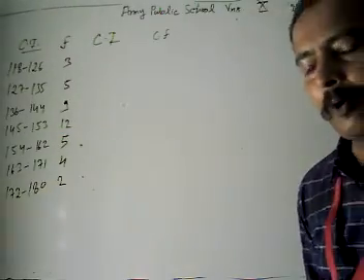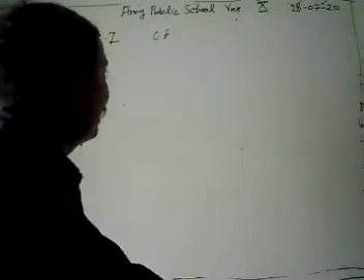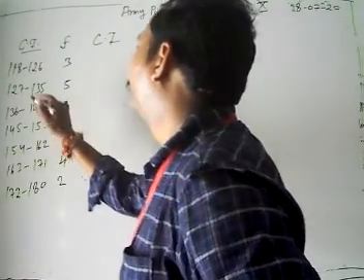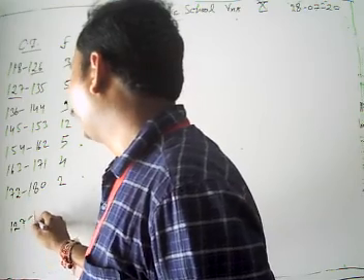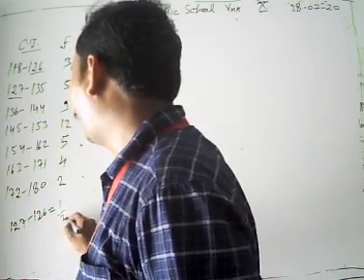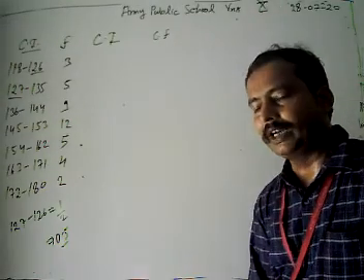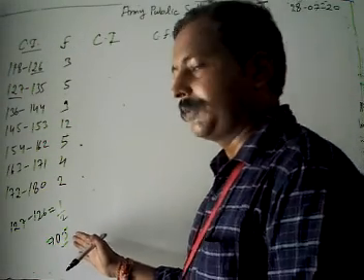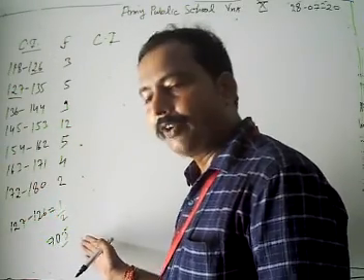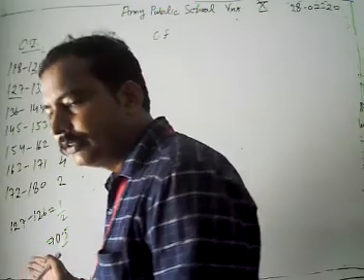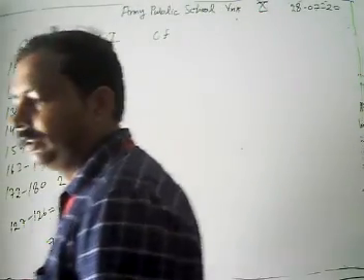Again, now we have a problem where our class interval is discontinuous. Then what do we have to do? We have to make it continuous. Look, it's 126, it's 127, and 127 minus 126 is 1, divided by 2. We get 0.5. We are going to subtract 0.5 from the lower limit and add 0.5 to the upper limit.